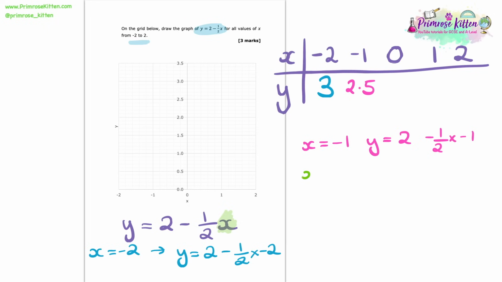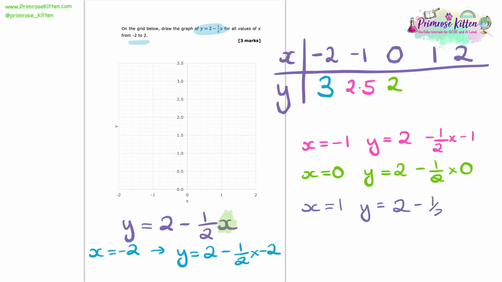So we'll repeat it now with x equals 0. Here we have y equals 2 minus a half times 0. Now that just leaves us with 2 this time. So we're making our way through this nice and easily. Next up, let's do x equals 1. So here, substituting in place of the x for 1, we've got y equals 2 minus a half times 1, and that gives us 1.5.